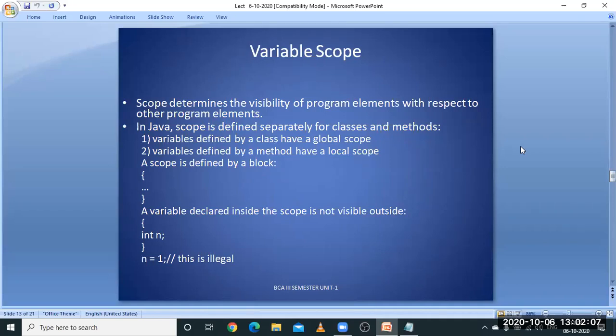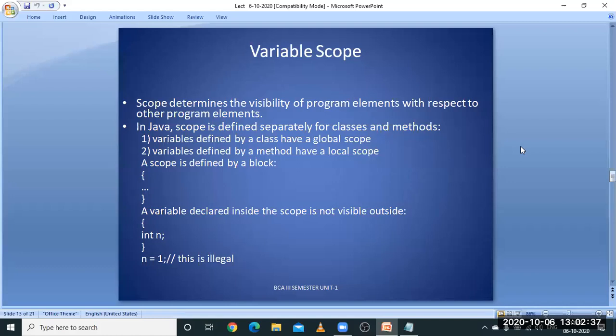Next, the scope of the variable. Scope determines the visibility of the program elements with respect to the other program elements. Let us say that there are two sample codes. The first sample code is visiting the second program. That is, it is able to see the second program's variables and values from outside. It cannot go inside it. To access from outside, what do they have to do? It will be thinking like that.